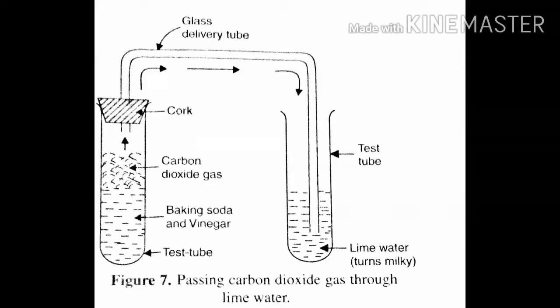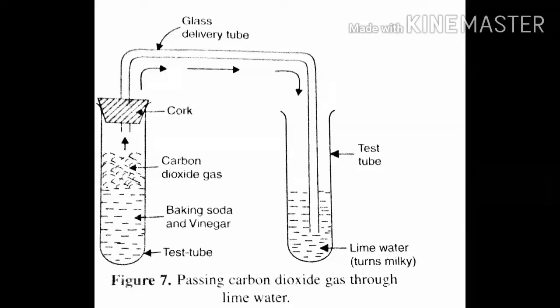When this calcium hydroxide reacts with carbon dioxide, CO2, it produces calcium carbonate. The calcium carbonate formula is CaCO3, and then it produces water, H2O.